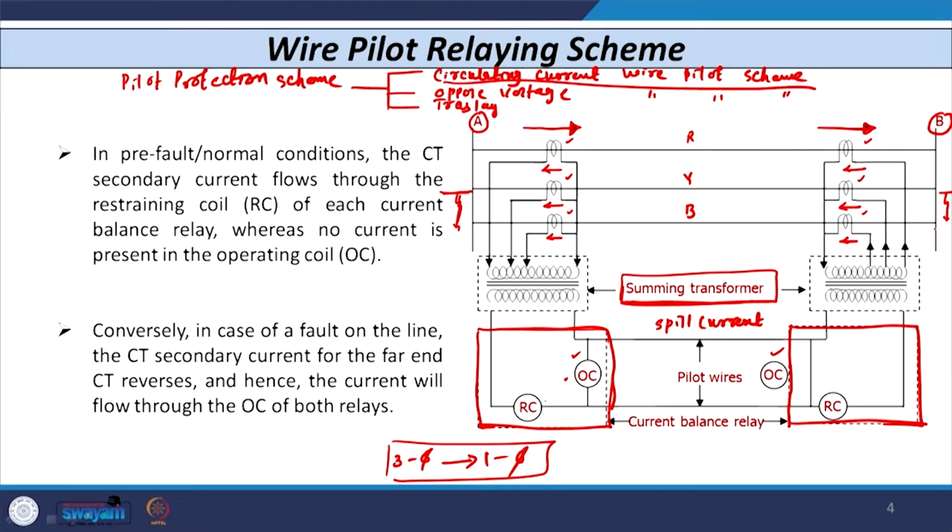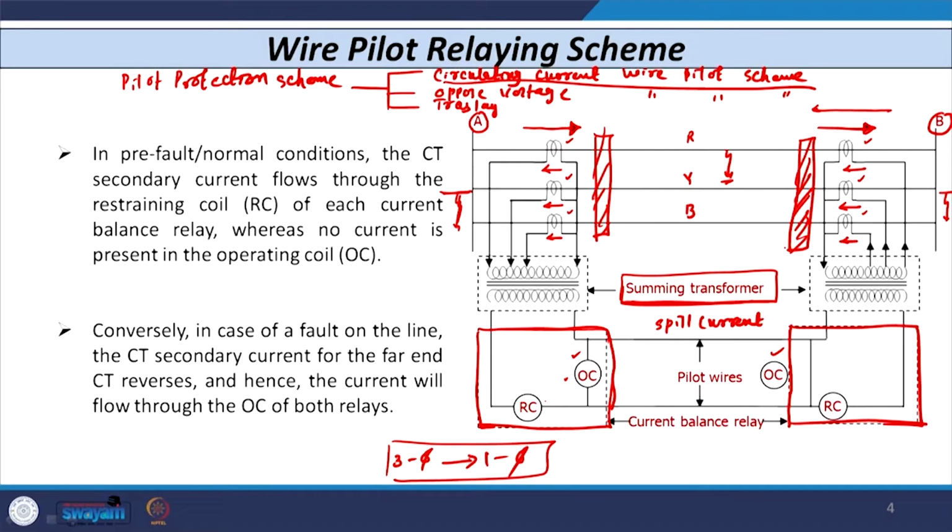In case of an internal fault, let us say somewhere here, the direction of this CT current changes, because now it is going to feed the fault like this. So obviously this direction also changes, and hence current flows through the operating coil of the relay, and the relay operates and gives a signal to the respective breaker. The breaker at substation A and the breaker at substation B both open simultaneously, and hence such a fault is detected.